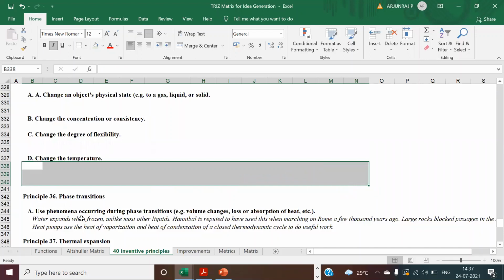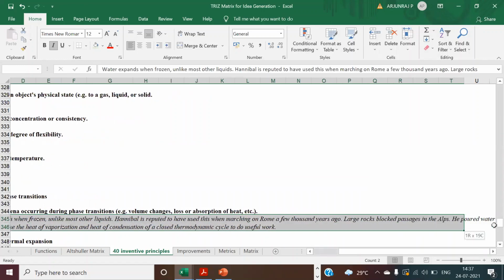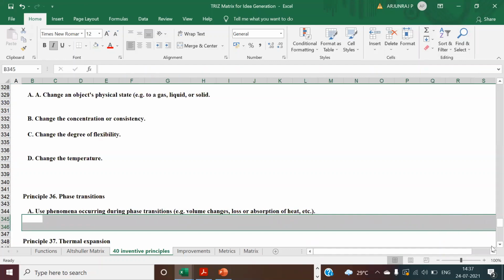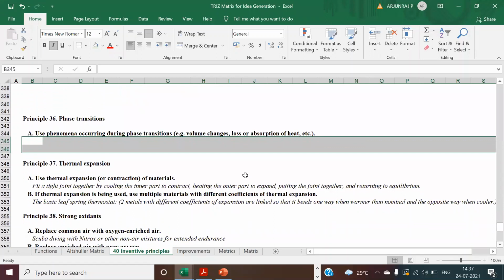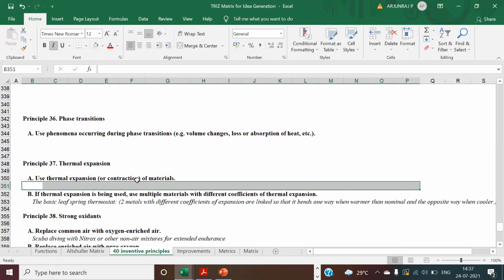Phase transition. Okay, you're going to use a phenomenon occurring during the phase transition. It may not be applicable fully, but you can check whether a phase change is going to be there for your process. Thermal expansion. Suppose what happens when it is subject to heat, it is going to have thermal expansion. So what are the ways you can look into it?